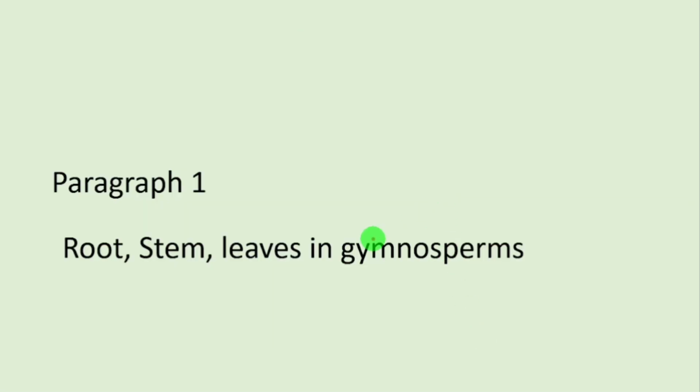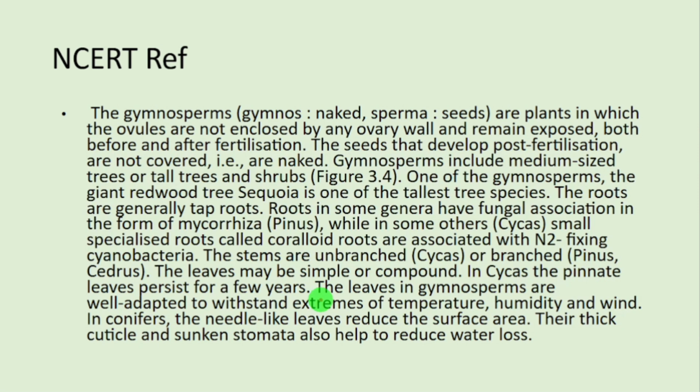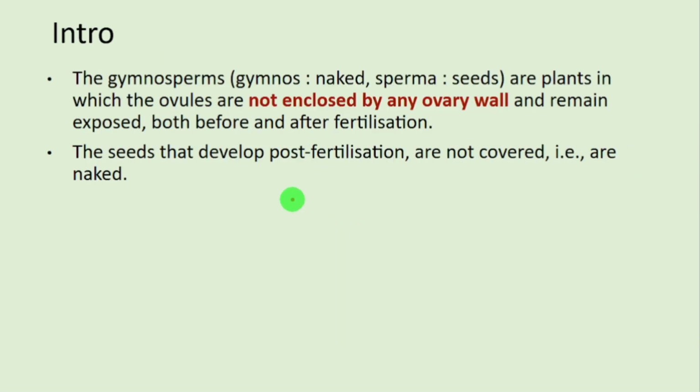Now we will review NCERT lines. The first paragraph talks about root, stem, leaves in gymnosperms. I have picked the important points. First, gymnos means naked, sperma is seeds.